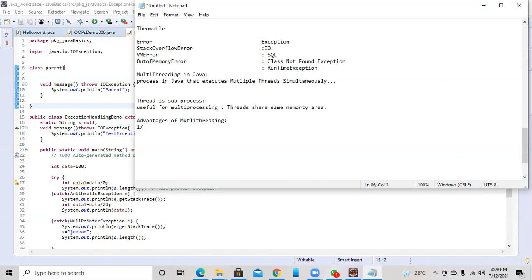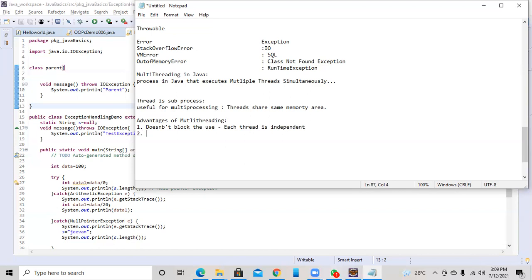One advantage is that it does not block the user because each thread is independent.